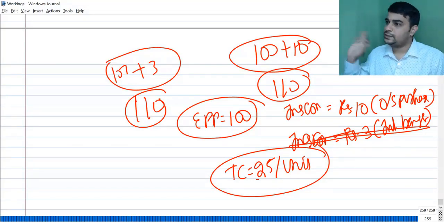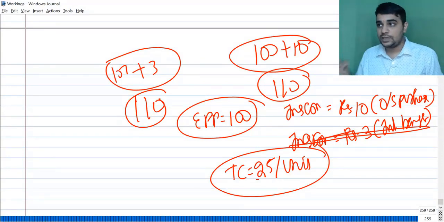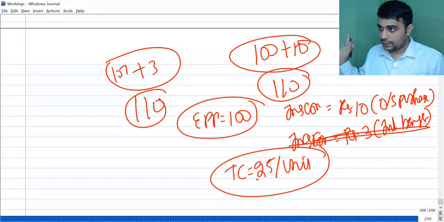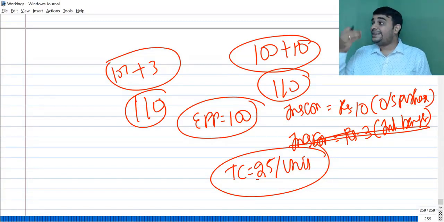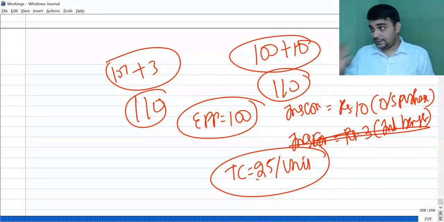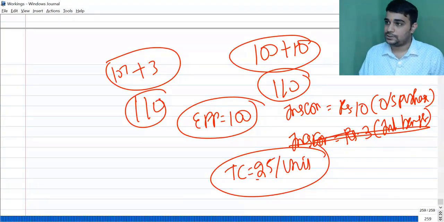No inspection is needed. But when you buy it from outside, you have to pay 10 rupees for inspection, with no transportation cost. When you do an internal transfer, no inspection but 25 rupees have to be paid as transportation cost. Tell me what should be the transfer price now?